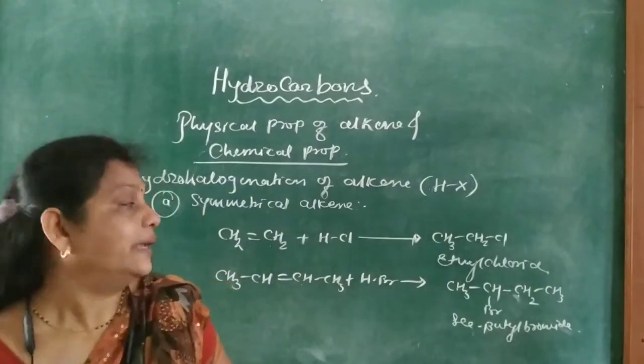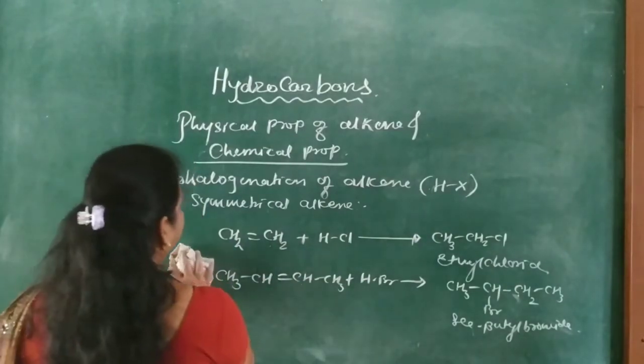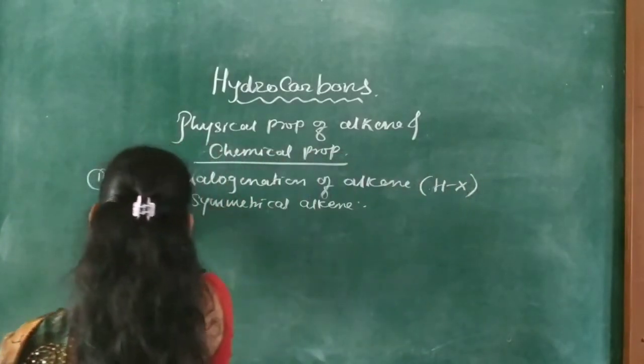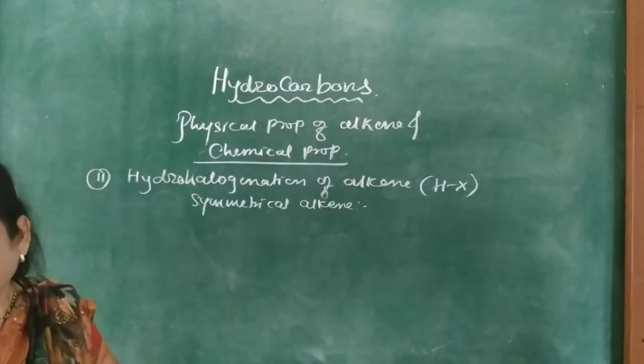But in the case of an asymmetrical alkene, there are two rules.